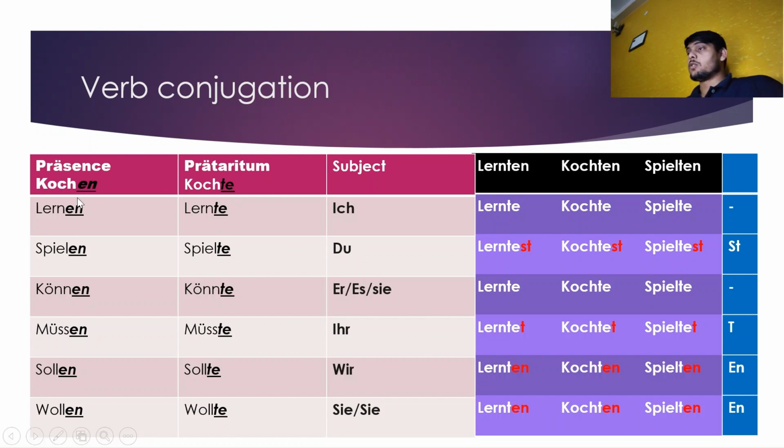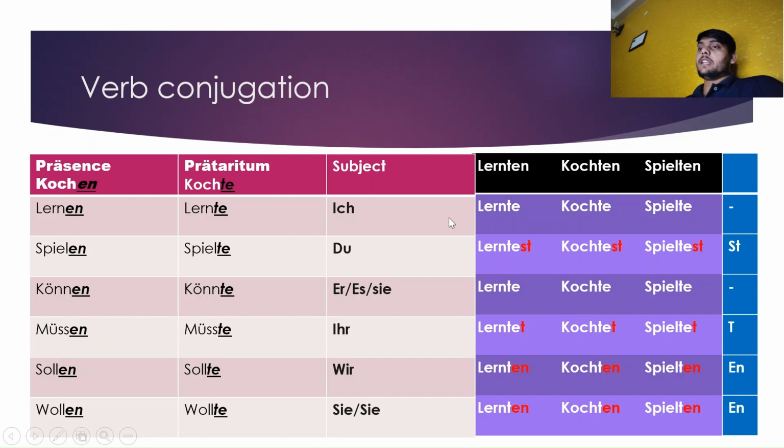Kochen means पकाना, it has been converted to kochte. Lernen means सीखना, lernte. Spielen means खेलना, spielte. Können means सकना, in English the use of can, but in Präteritum it has been converted from können to konnte. Müssen, musste. Sollen, sollte. Wollen, wollte. So these are the ich forms in past indefinite. Now we'll conjugate according to the other subjects.